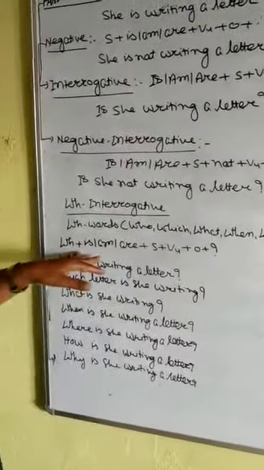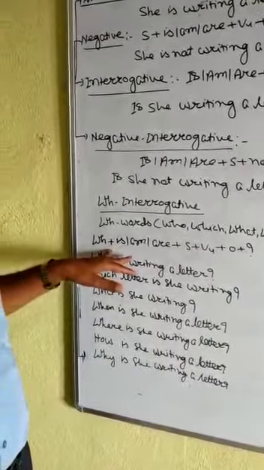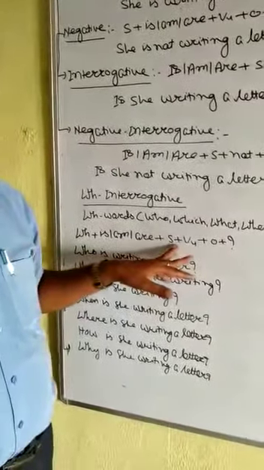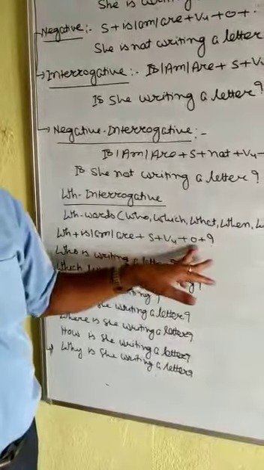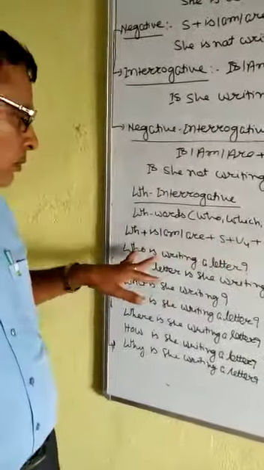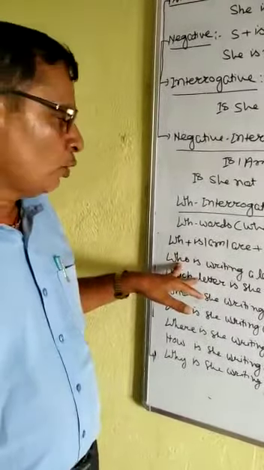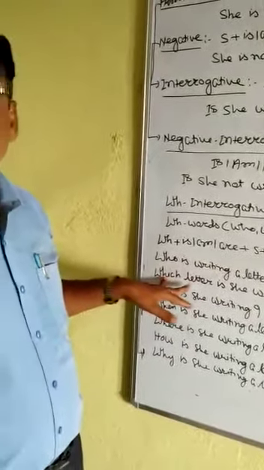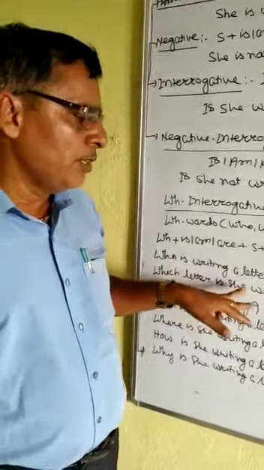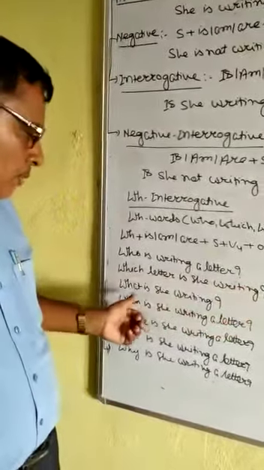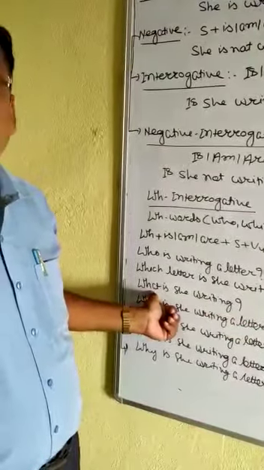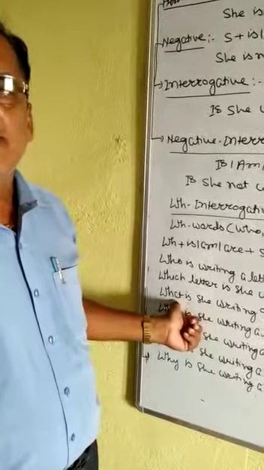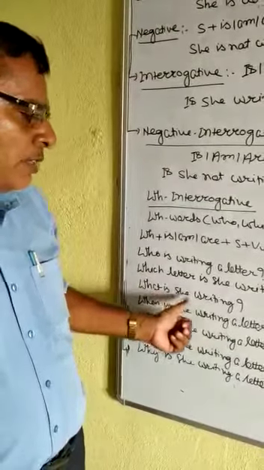So here the WH interrogative format is WH plus is / am / are plus subject plus verb-ing plus object plus question mark. The sentence will be: Who is writing a letter? If the sentence is created using which: Which letter is she writing? When what is used, the object will be replaced in the sentence. So: What is she writing?